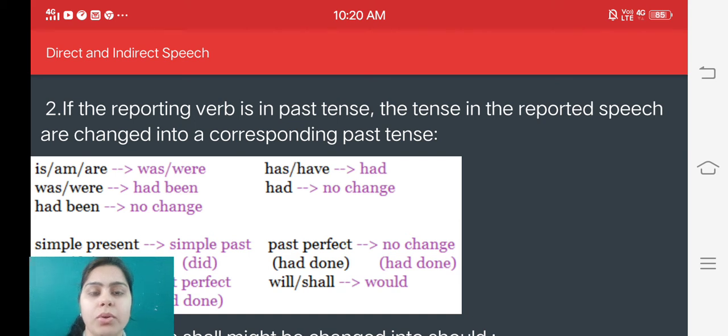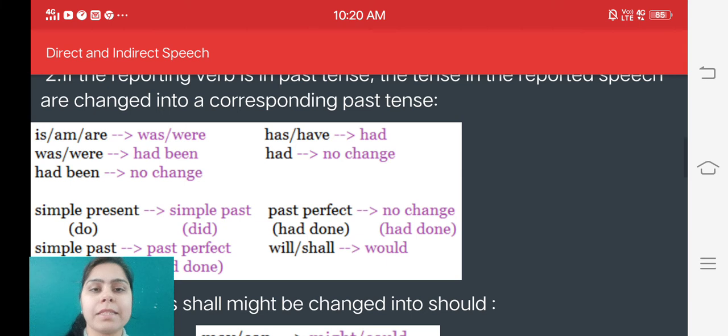So let's continue, dear students. You can take a screenshot also. Is is changed into was or were when we change direct speech into indirect speech, and was or were is changed into had been. And if we get had been in direct speech, there will be no change in indirect speech.